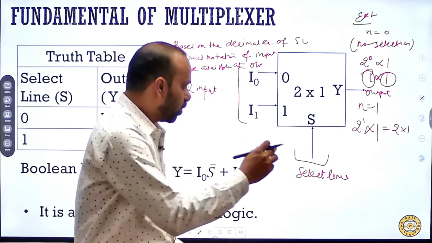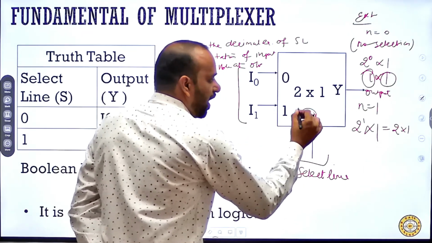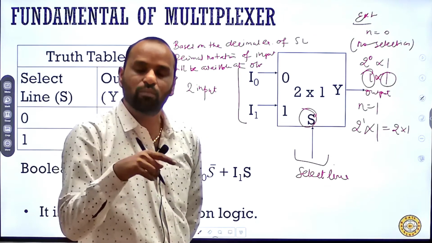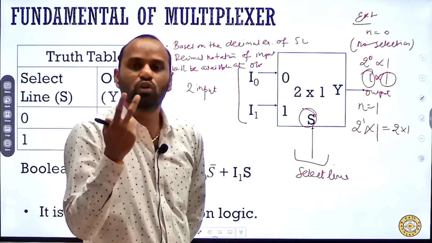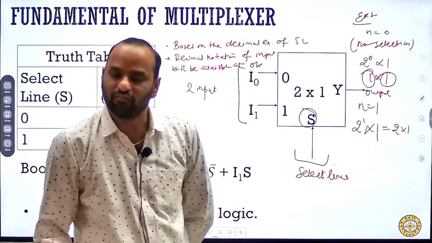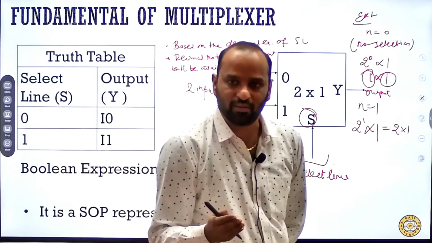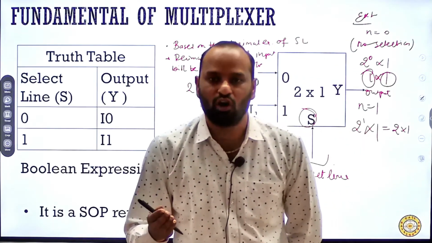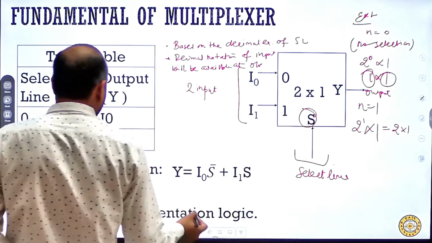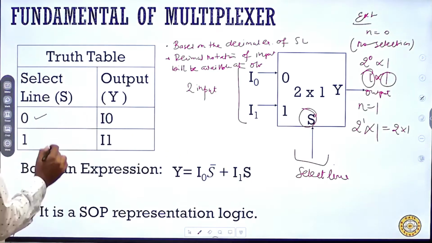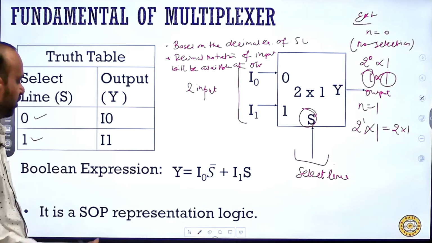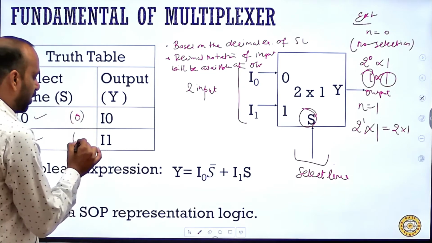So in case of a single wire, or with the help of a single variable or a single input, what will be the possible combinations? There are two possible combinations that we can apply across the select line. Fine, we know that with the help of n variables, the possible combinations of the inputs are 2 to the power n. So we have two possible combinations, s equal to 0 and s equal to 1. So what will be the decimal equivalent of this? The decimal equivalent is 0 and 1.